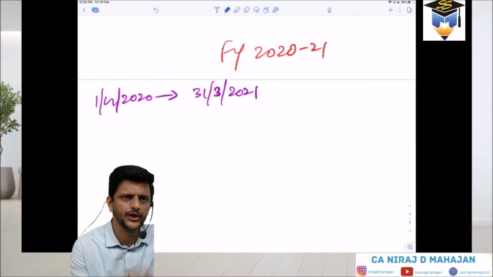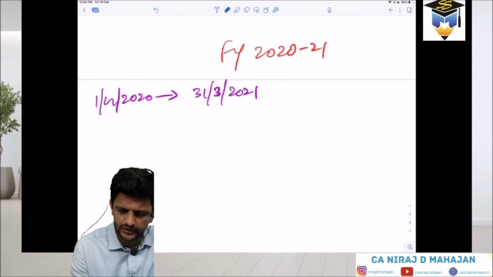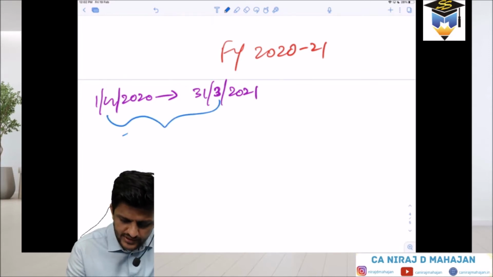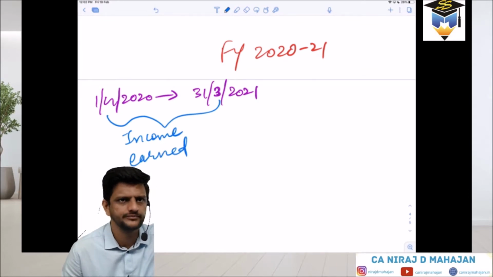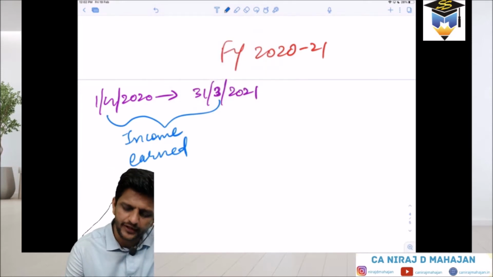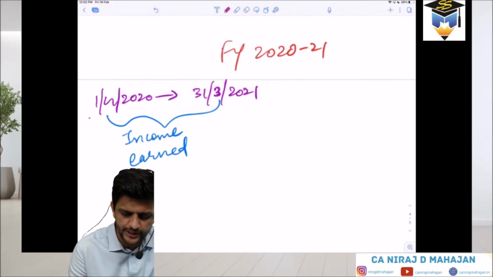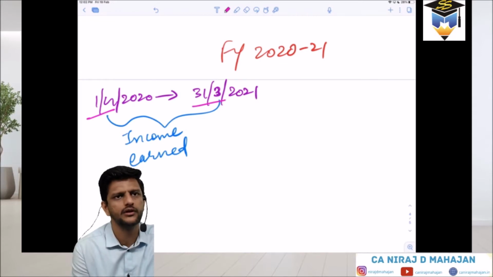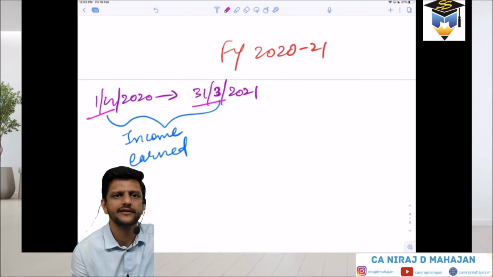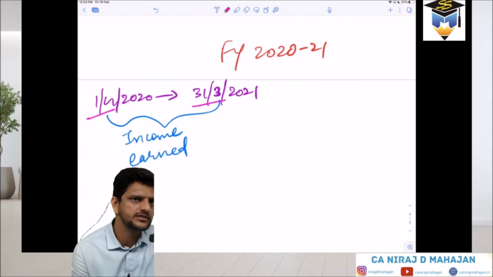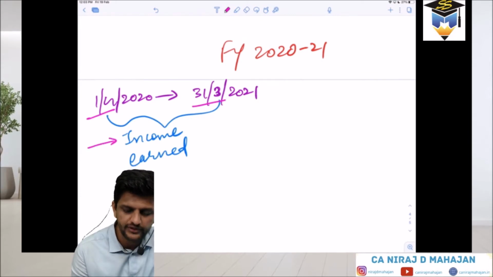Now income will be taxed for a year. Here it will follow the financial year by default; we will come to how. Let us say income is earned over this year. First of all, when will you understand or determine the actual income? As on 1st April, as on 31st March, or in the middle of the year? When can you exactly tell the income for the year? On 31st March, at the end of the year or after the year. We will determine income after the end of the year.